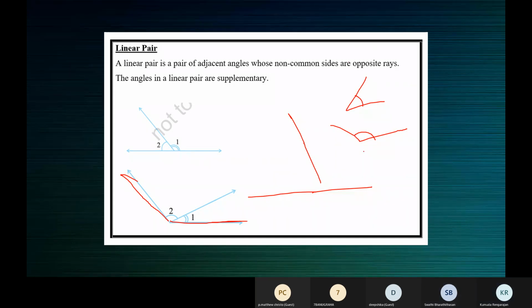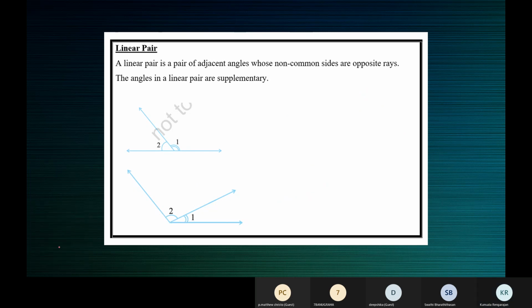So the conditions to be satisfied for a linear pair are that both angles must be adjacent angles, and their non-common arms must be opposite rays, like this. Then the angles form a linear pair.